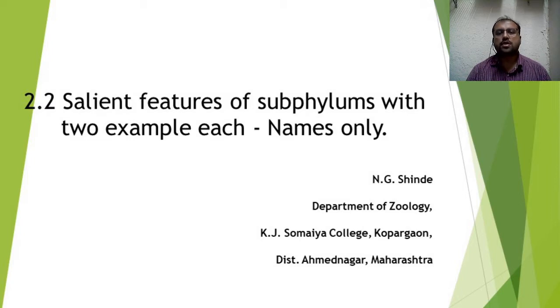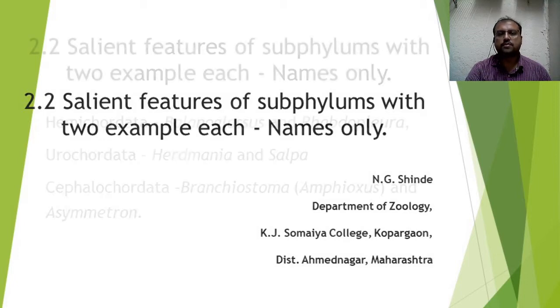So, in this topic, we will see the different characters of these three subphyla sequentially. First of all, we will see these three subphyla from the group Protochordata.